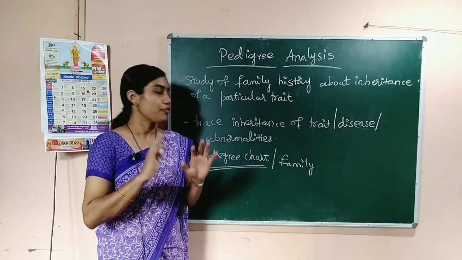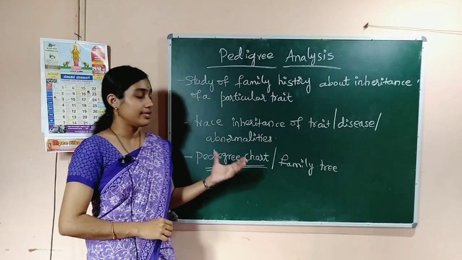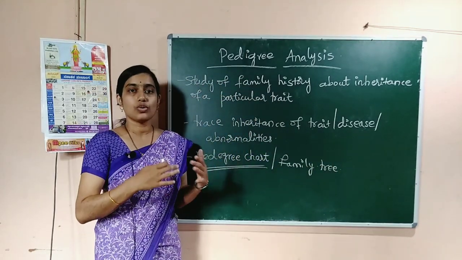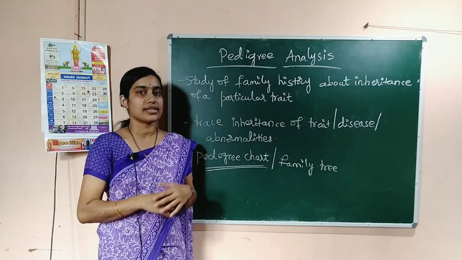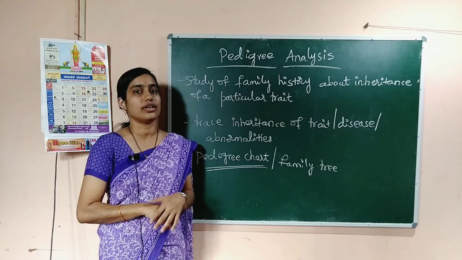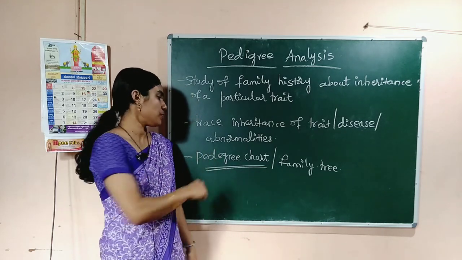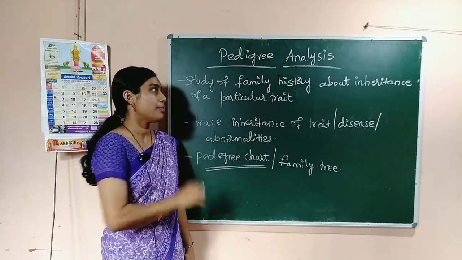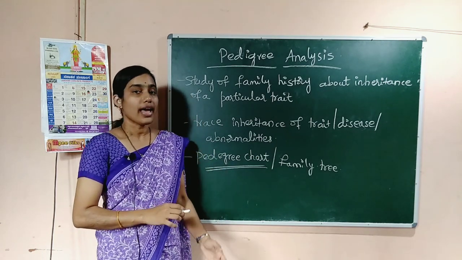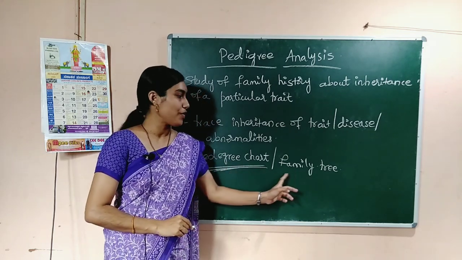Pedigree chart is the family tree. This pedigree chart shows many generations and it also represents the inheritance of that particular trait in each generation. So, this pedigree chart or family tree is also used in pedigree analysis.